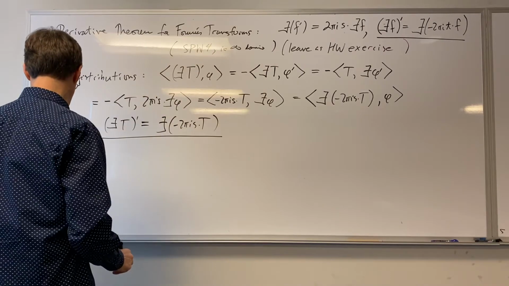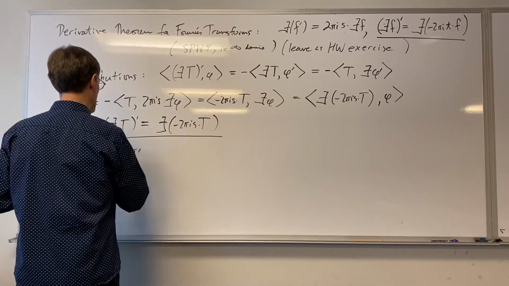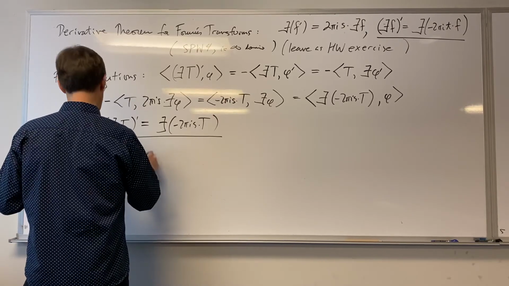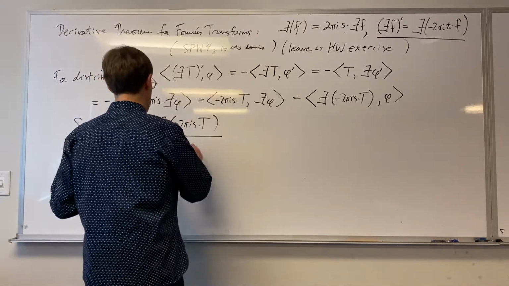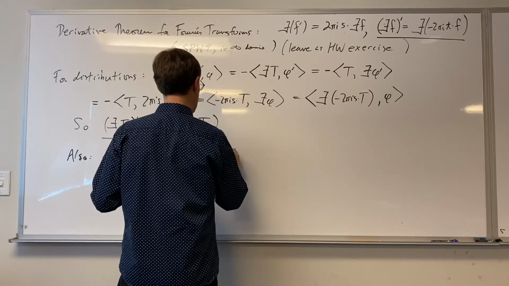So we can also check the Fourier transform of T prime. We're now taking the derivative first in this case, acting on our Schwartz function phi. So this is the same as T prime, and then the Fourier transform of phi.